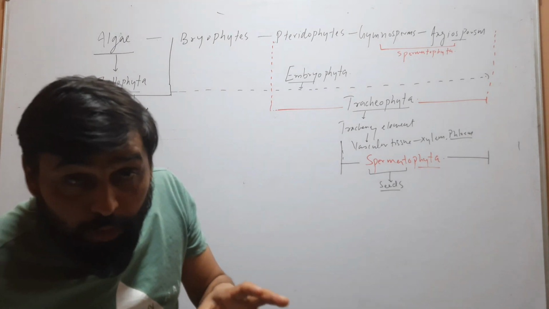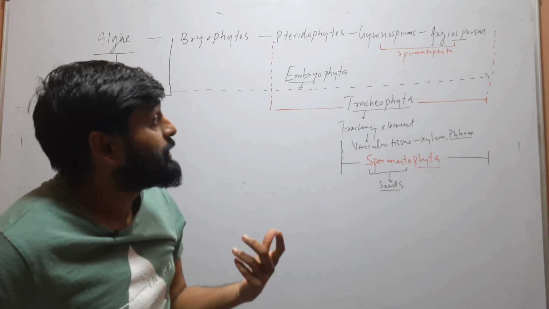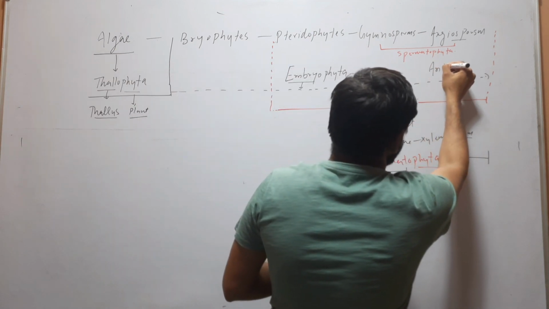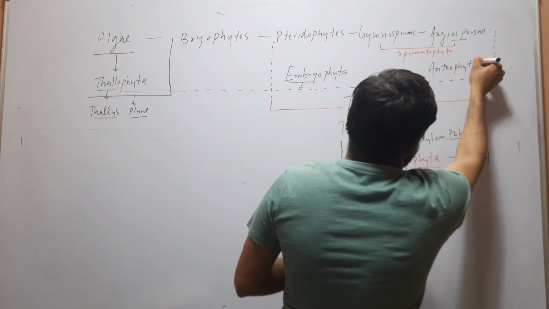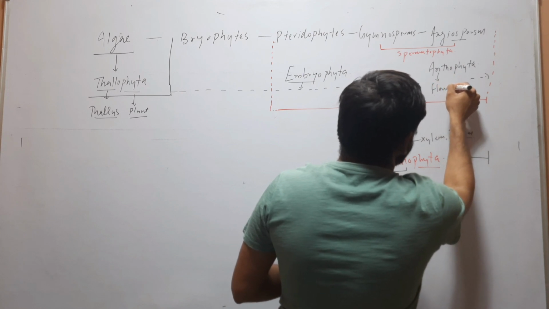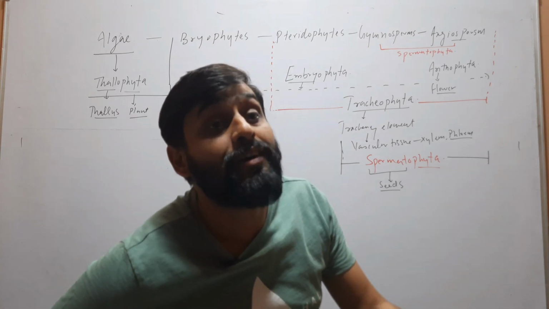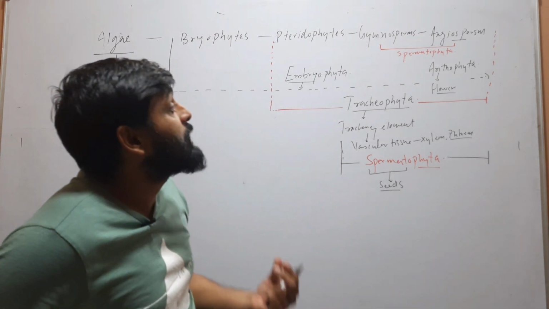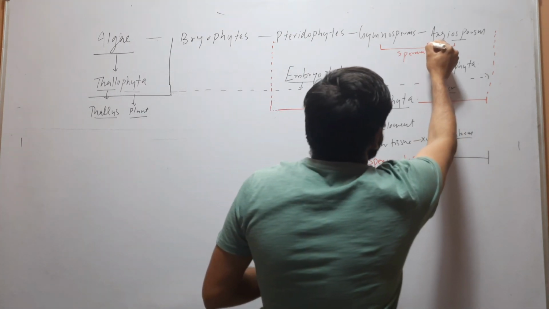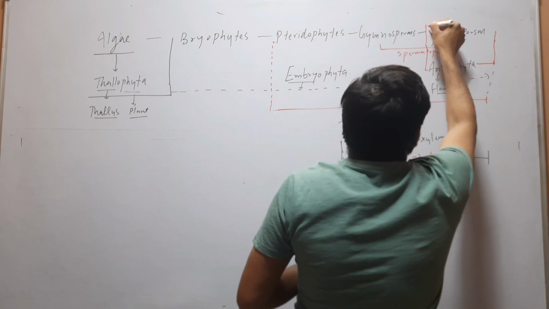Spermatophyta are groups of plants which bear seeds. Next term is Anthophyta. Antho means flower. Phyta means plant. So a group of plants in which flowers are present. And we know that flowers are only present in one division, and that is angiosperm. So Anthophyta are angiosperms.